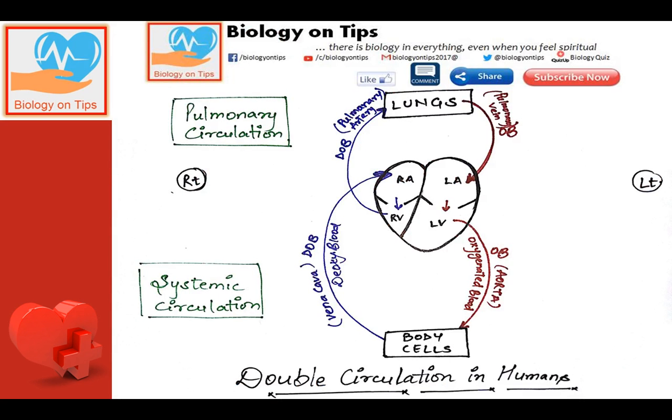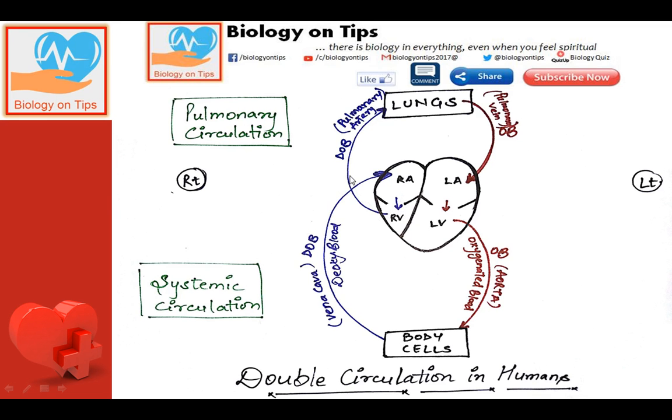So here is a heart in front of you, and these are the lungs for the purification of blood, and these are the body cells from which the deoxygenated blood is coming. So the deoxygenated blood comes from the body cells into the right auricle. From right auricle it will move to the right ventricle.